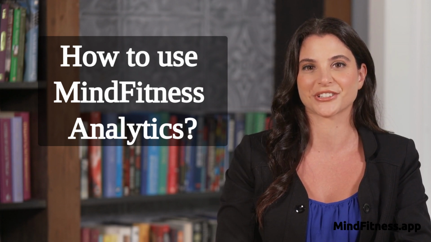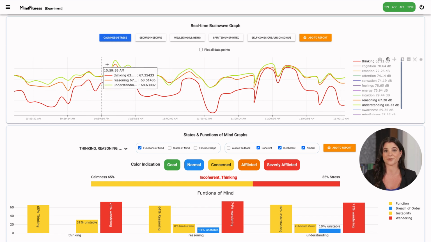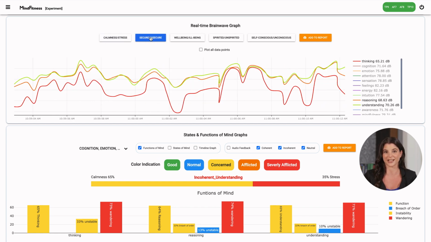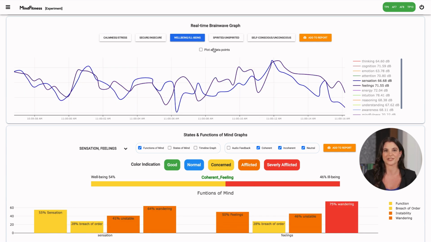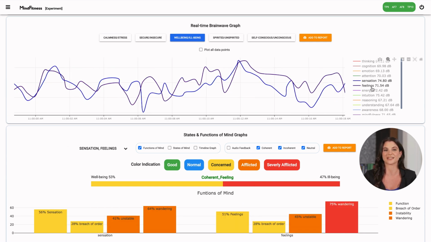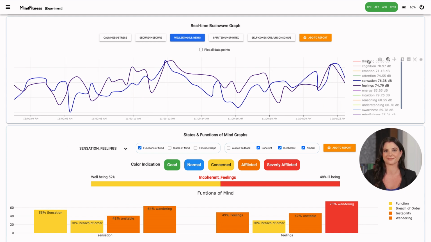Understanding your client's mental state has never been more precise or intuitive. Let's explore how MindFitness translates complex brainwave data into actionable mental health analytics. The brainwave data is presented in real time according to the functions of mind, which makes it easy to understand the real-time brainwaves with the subjective experience.